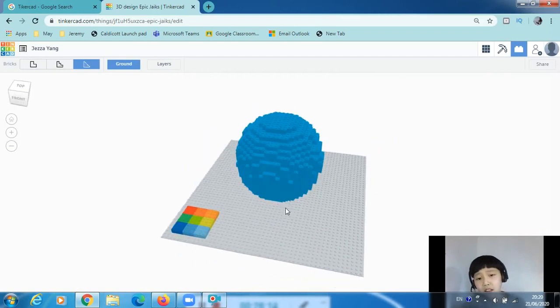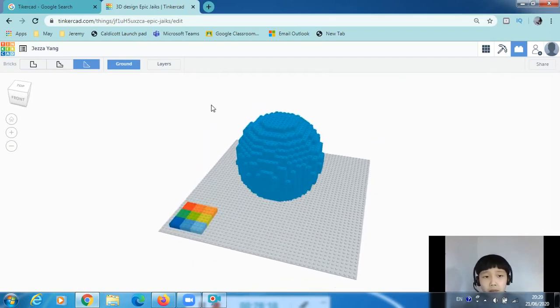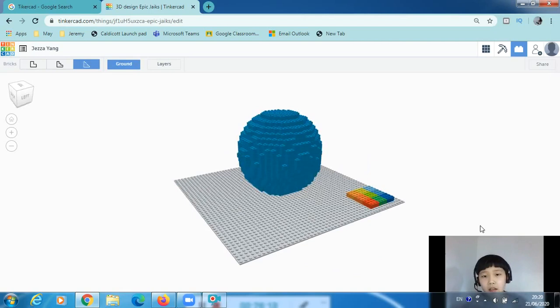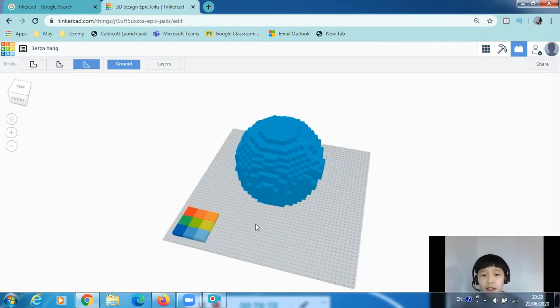So if you want to create something with Lego, just create your design on Tinkercad, then change it to Lego, then you just copy what Tinkercad does and you'll have the perfect design. Now you might think that'd be a bit hard, right?